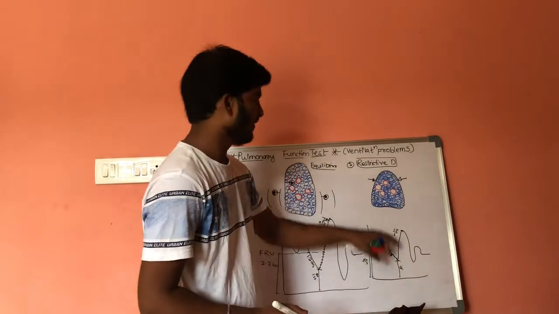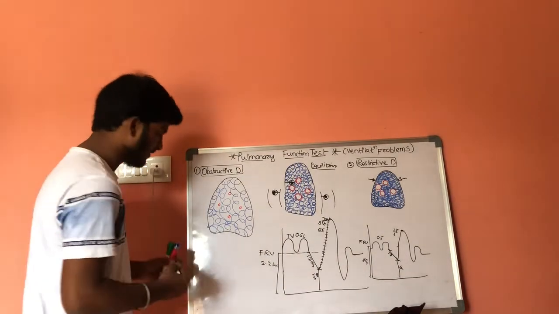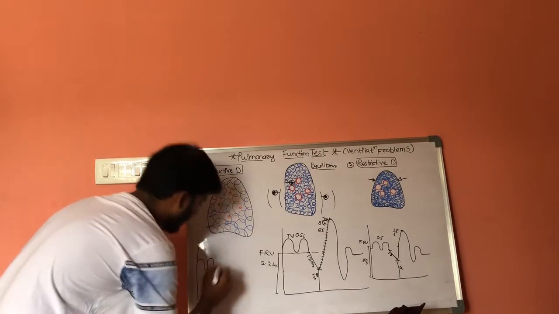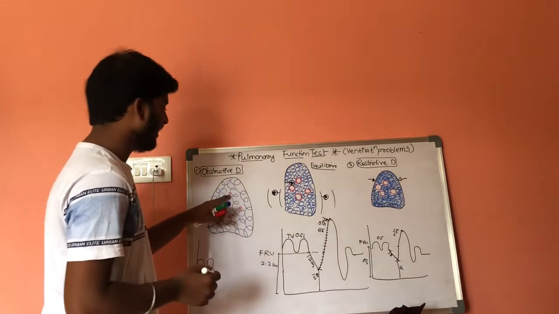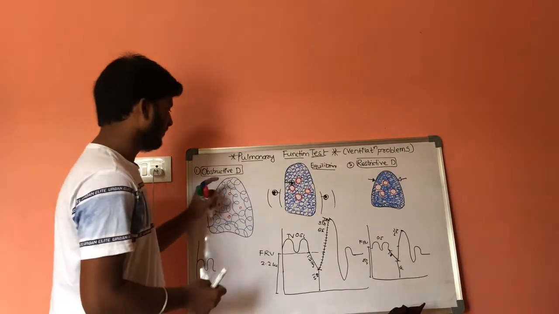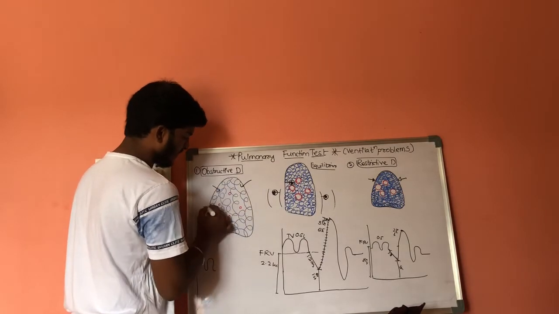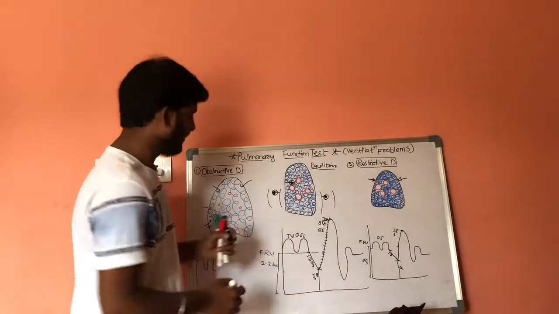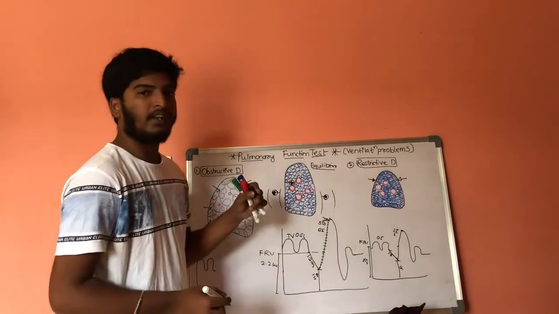This is the graph under restrictive disorders, and if we plot a graph for obstructive disorders, these are tidal volumes. Here if the airway walls are damaged, then more air will enter, and the air which has to be expelled out will be decreased, and there will be accumulation of air inside the lungs.